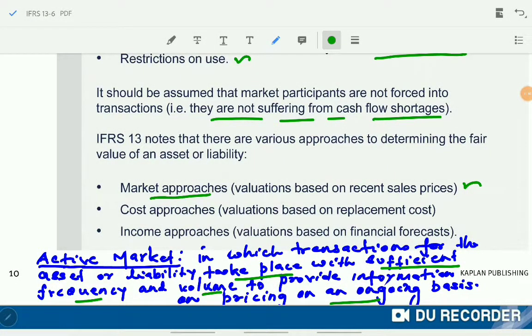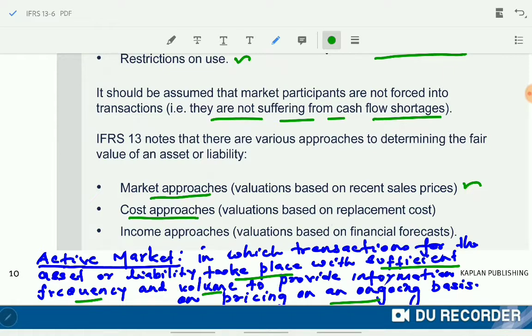Second approach is the cost approach. Cost approach is replacement cost. That is the amount to be paid to replace that particular asset or liability. In case you are buying that asset or liability new, how much cost is to be paid. That is replacement cost. This is the cost approach.